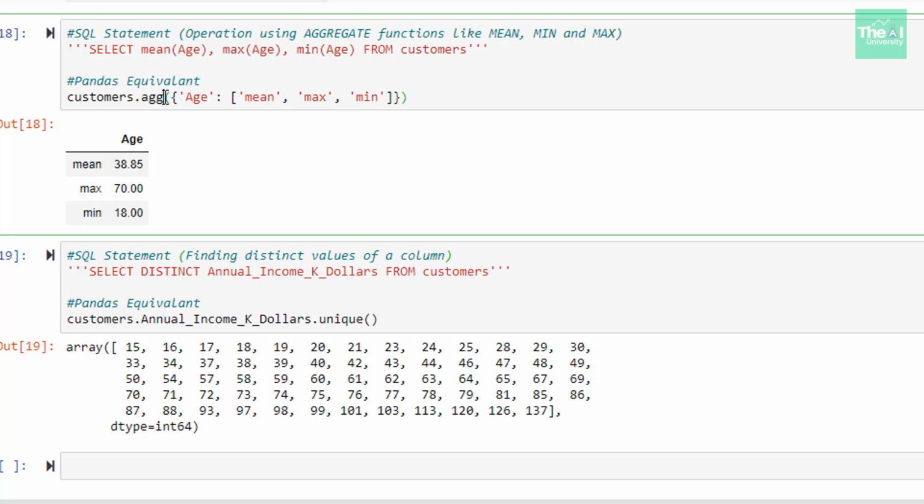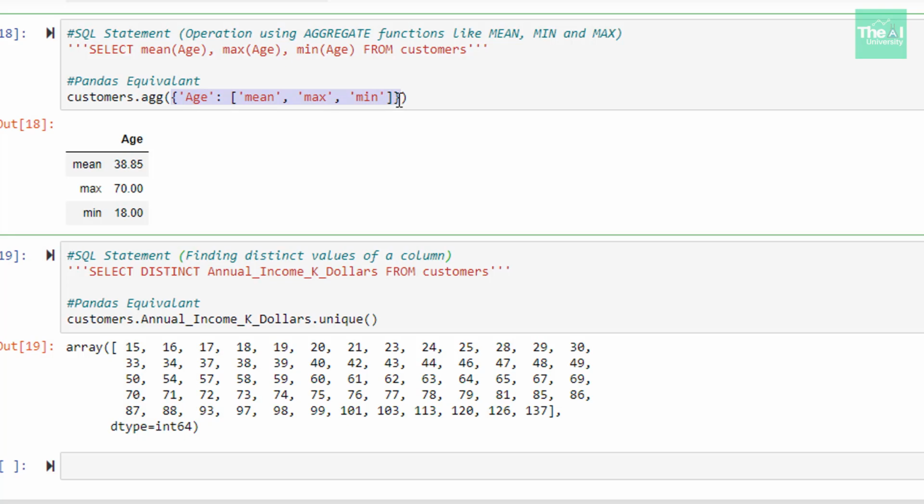So this is the aggregate function which we can utilize to perform some statistical operation on a particular column. This aggregate function takes a dictionary, which is enclosed in curly braces.